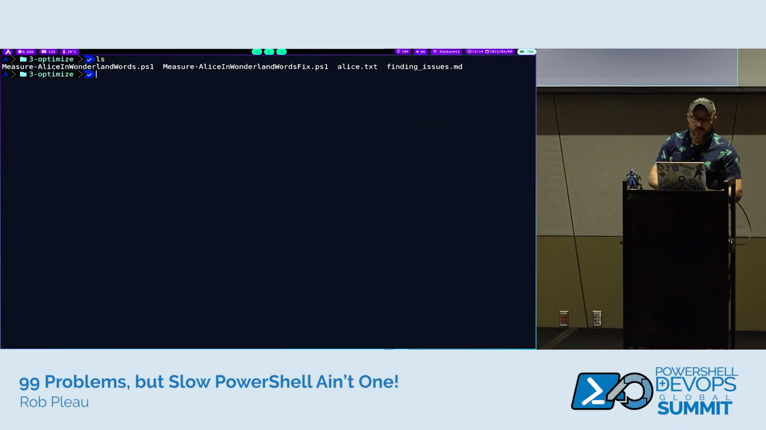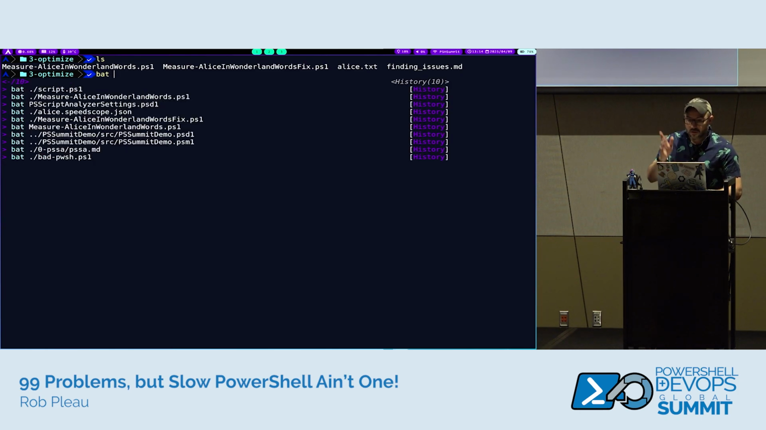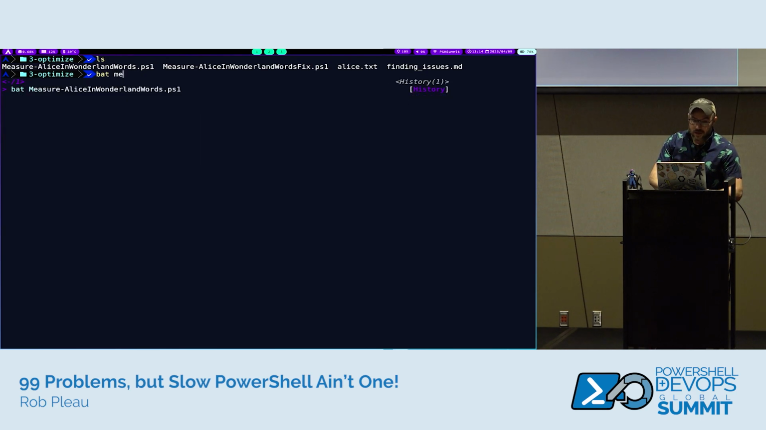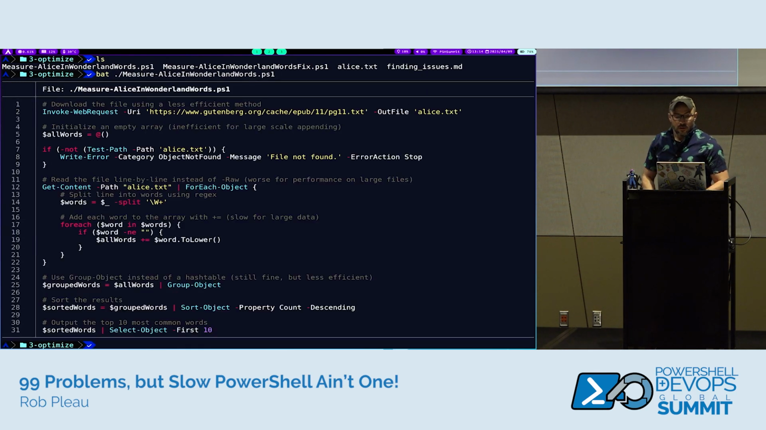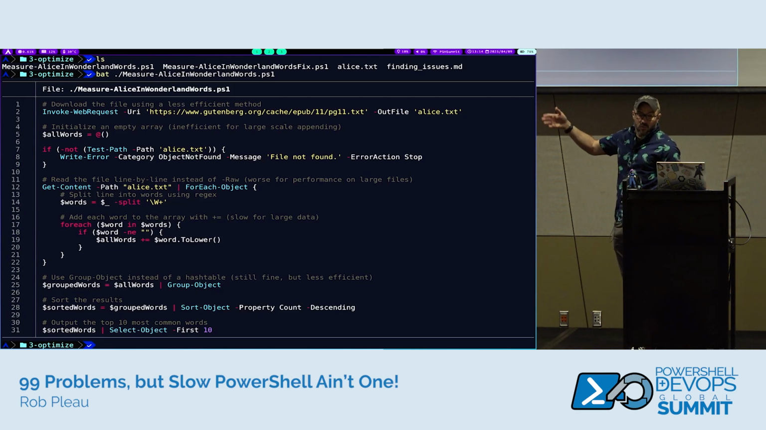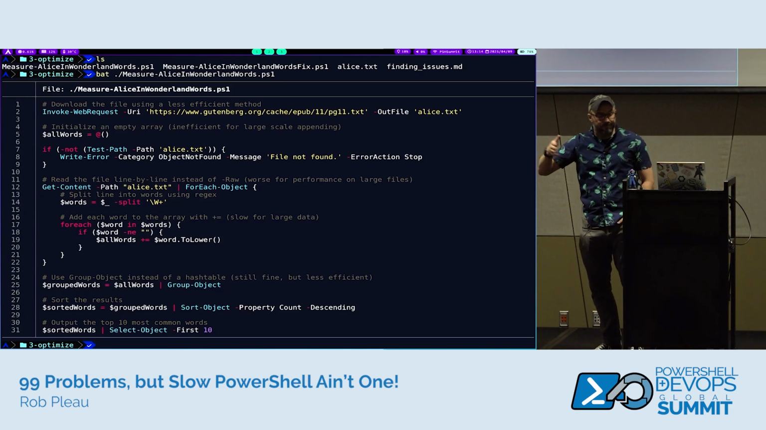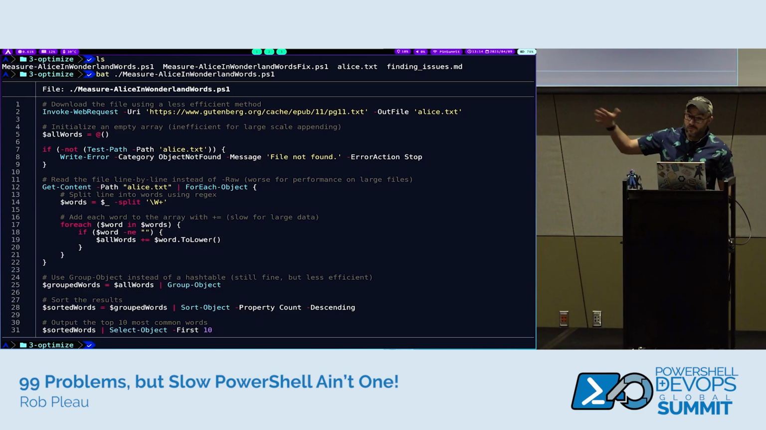So let's do this. You already know we have the book text file, that's the book, and we have our script. Just to add some more performance-related pieces to this, we're going to download the book, just outfile it to Alice. It's already there, it's still going to run. We're going to get all the words, and more or less, we're just going to count the words and group them.